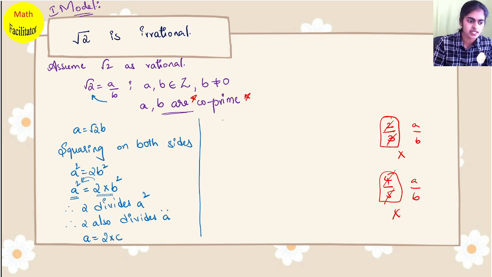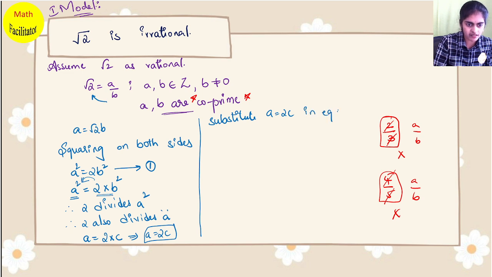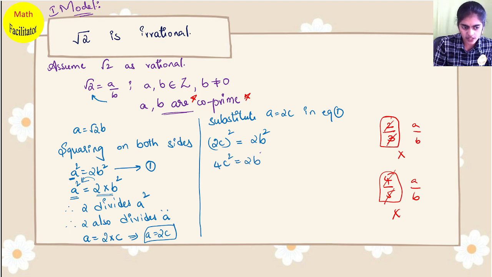Now have a look here. This is what I got: a is equal to 2c. Let me substitute a equal to 2c in equation 1, where anywhere here you can substitute. So what do you get? (2c) whole square is equal to 2 into b square. Here in the place of a, I substituted 2c. So (2c) whole square equal to 2b square. So I get 4c square is equal to 2b square. So I get b square is equal to 4c square divided by 2.